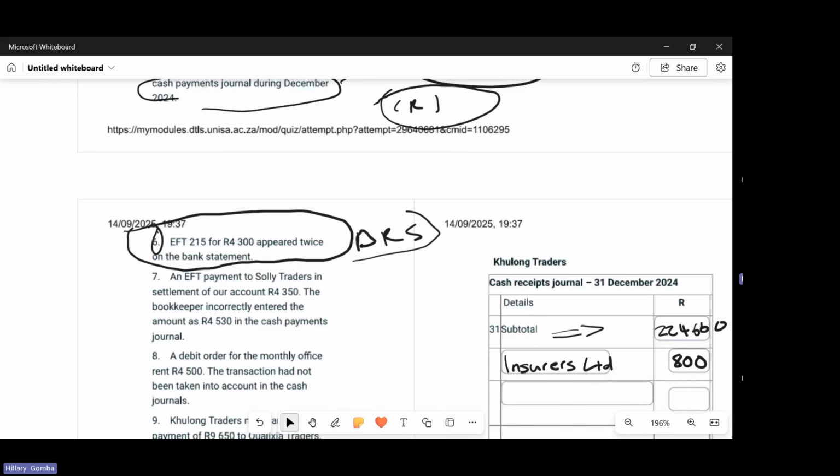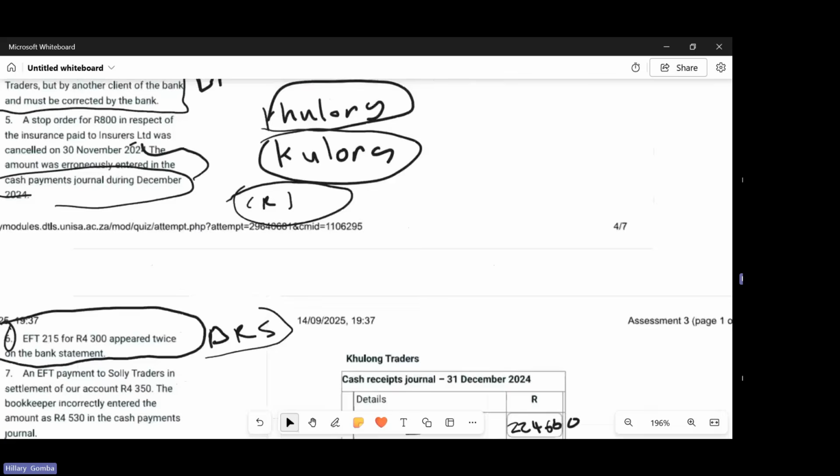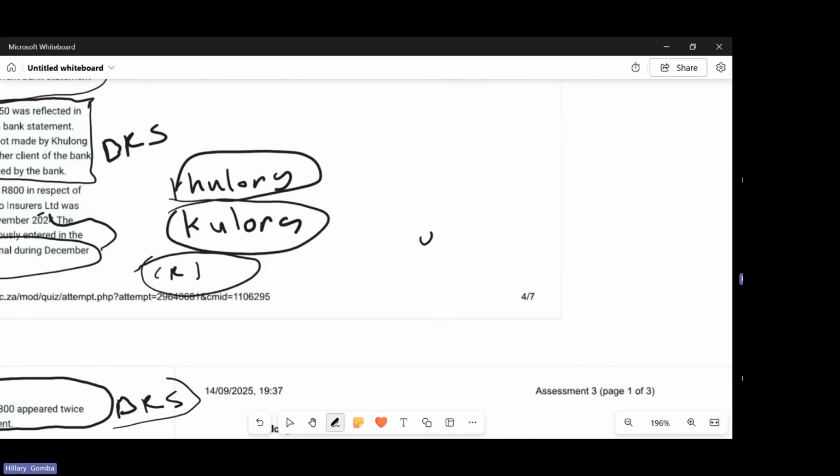Number 7 says an EFT payment to Solid Traders in settlement of our account, 4,350. The bookkeeper incorrectly entered the amount as 4,530 in the cash payment journal. So if you can recall from last week's class when I spoke about undercast and overcast, but I'll repeat it for you to also understand. So in accounting, there are errors that are called overcast and undercast.